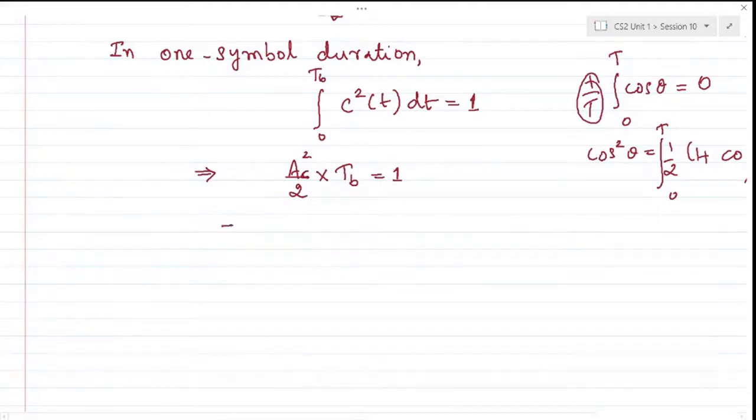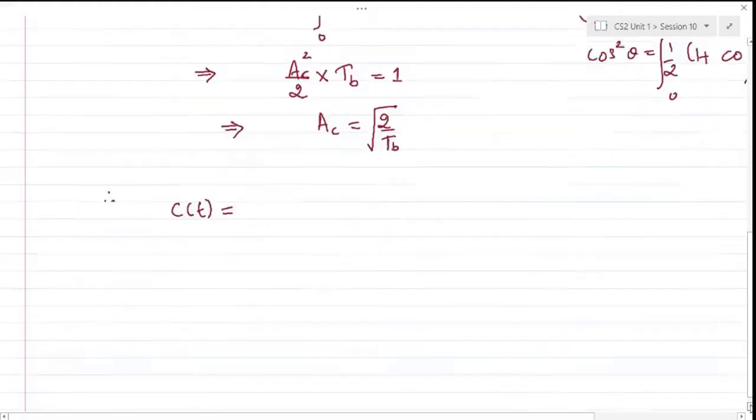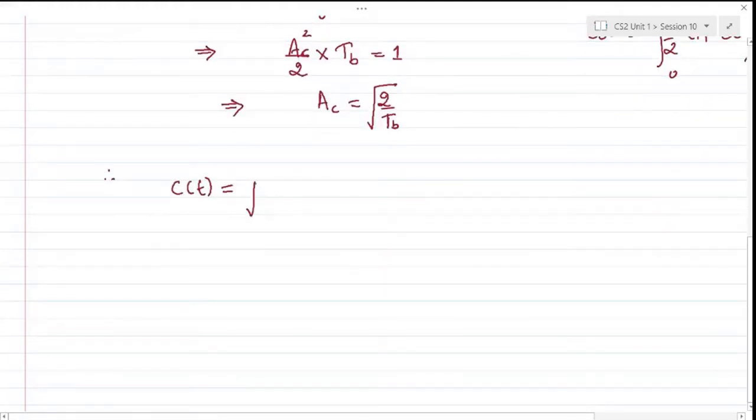All right. So with this, Ac squared would be 2 over Tb. So Ac would be simply root 2 by Tb. And therefore, we conclude that our carrier can be represented as follows, because we will be using this in all our modulation schemes, so this should be very clear to you.